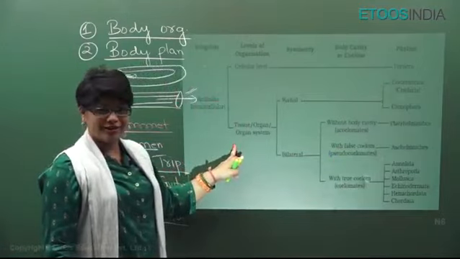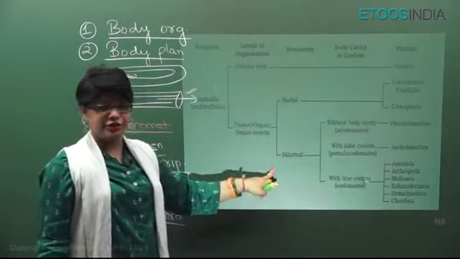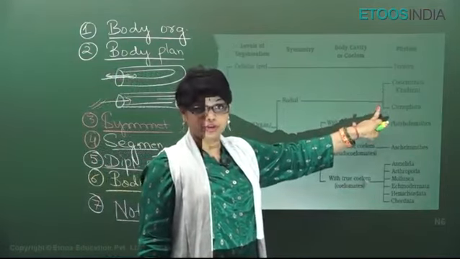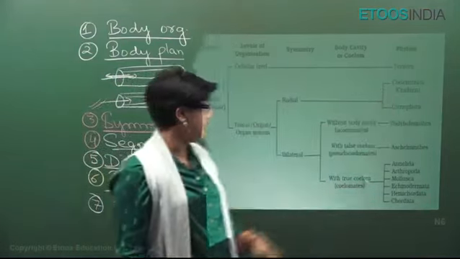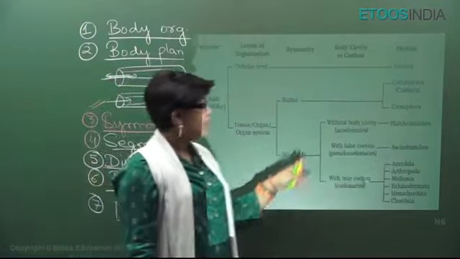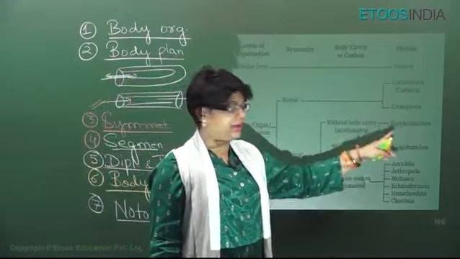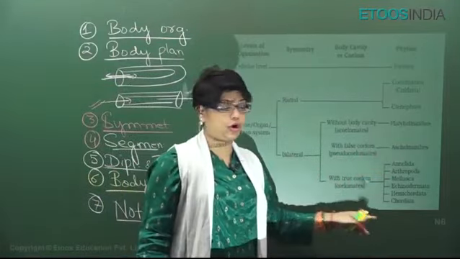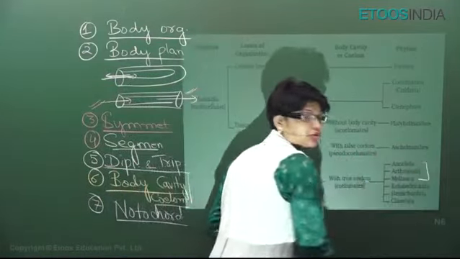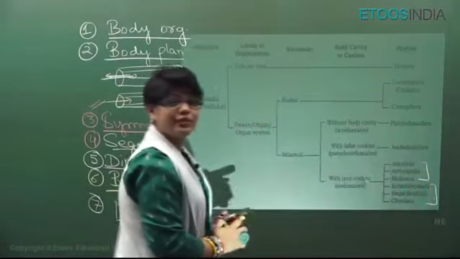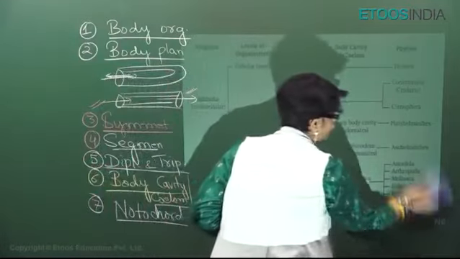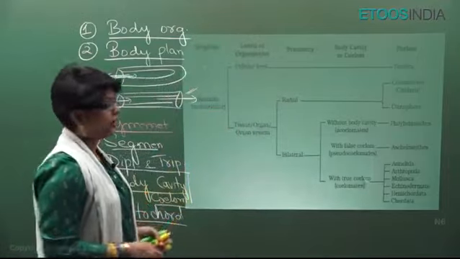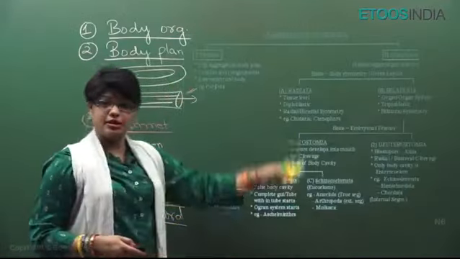Now, if we go here, radial and bilateral. Radial are Coelenterata, Ctenophora and adult echinoderms also, and actually Ctenophora is biradial. In bilateral, if they do not have a body cavity, Platyhelminthes; if they have false, Aschelminthes; and if they have true, Annelida to Chordata, and these 3 have schizocoelom and these 3 have enterocoelom type of true body cavity. This is the NCERT diagram, very, very important. I have drawn it in a bigger way.